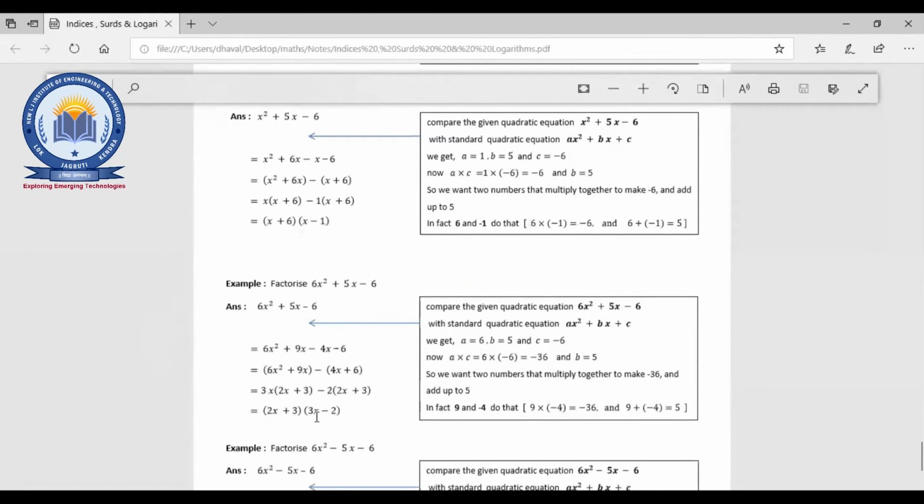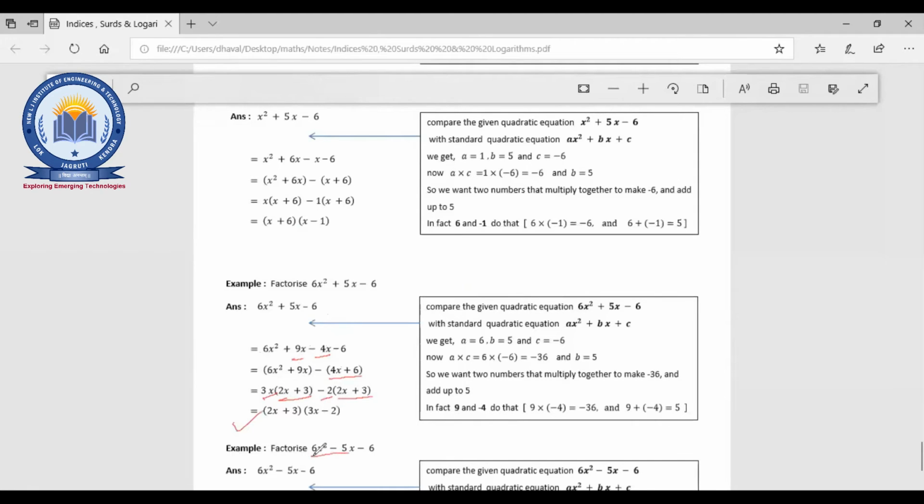So 2x + 3, whoever has written this answer, that will be the correct one: 2x + 3 into 3x - 2. See here minus 36, again 9x - 4x, the common is 3x, and from both of these 2x + 3 will be common, so 2x + 3, and rewrite it again, fine.